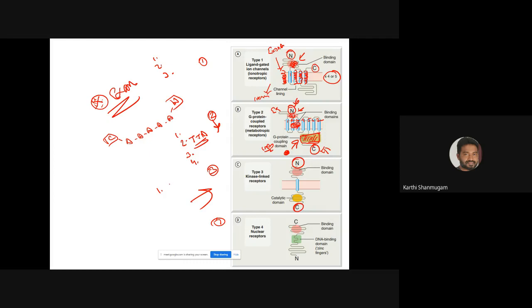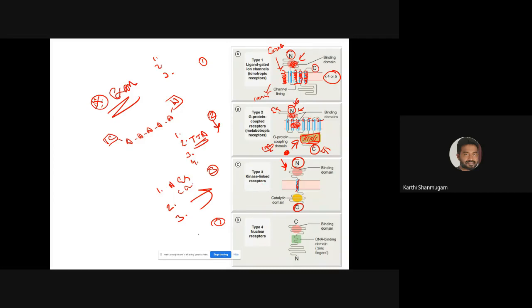Second point is the number of helices. All the receptors that belong to family 3 should have only one transmembrane helix. The third point is where the ligand binding domain is present. For this family of protein, the ligand binding domain is always present in the extracellular region. This is very similar to family 1.